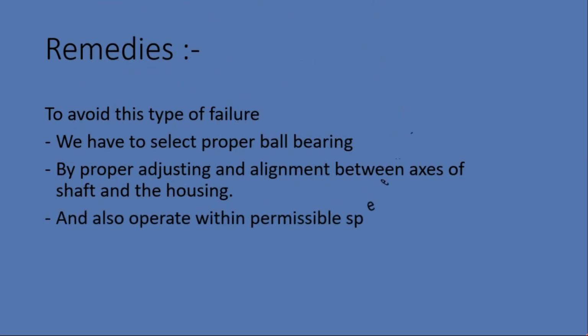As we know, when we design any part, permissible stress and permissible strain come into account. What is the permissible stress, permissible strain? That is the maximum stress beyond which, if we apply stress to any part or component, that component is going to break or fail. Similarly, the permissible speed is also defined for every ball bearing when we design it. So these are some ways to avoid the breakage of parts of the bearing.